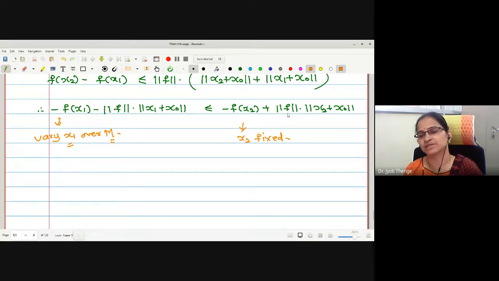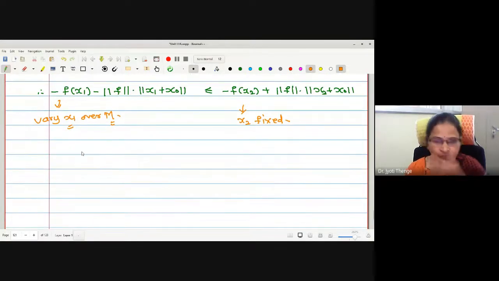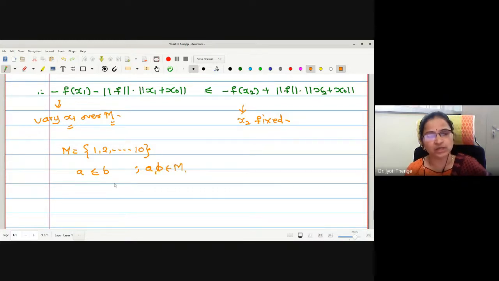See what I'm trying to say is, suppose I have a set M of elements, say 1 to 10. And for any two elements, say A and B, we have this relation, where A and B both are in M. Now what I will do, I'll fix B and I'll just vary A.